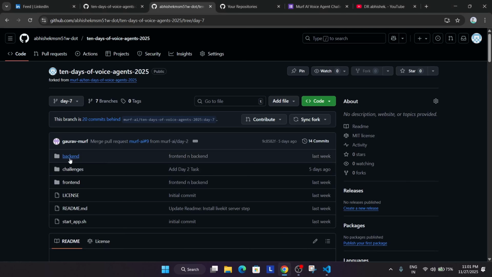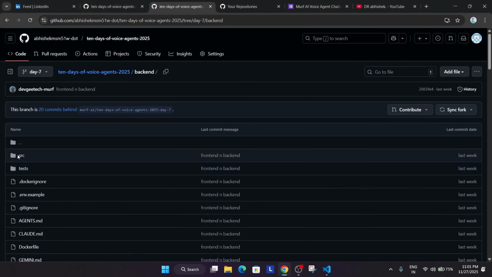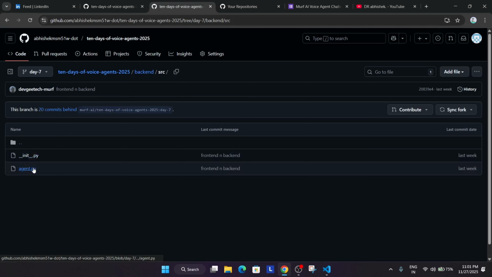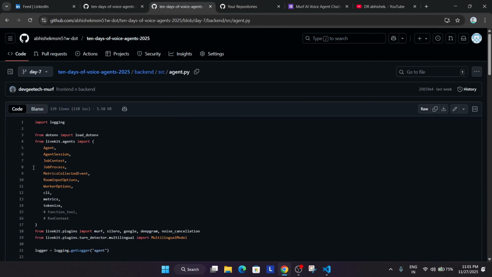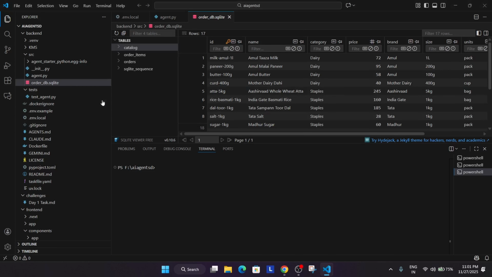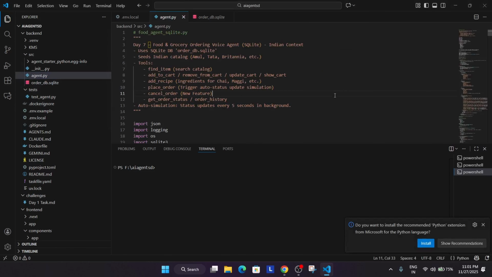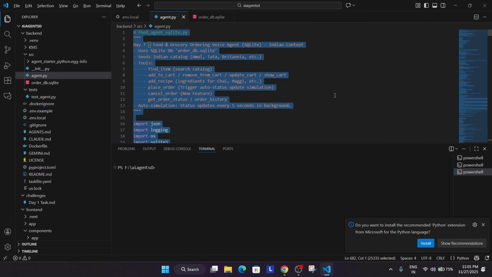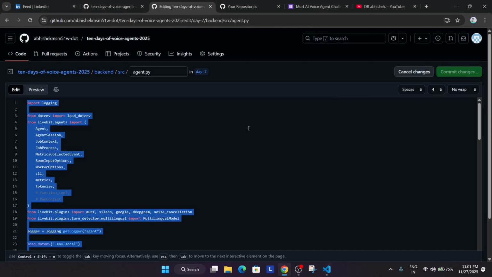First of all, let's come to the backend folder in GitHub and then src, and here you can see agent.py. Open it and click on this pencil icon. Now come to your file in VS Code which you have modified. Here you can see agent.py. Just copy the entire content, Control A, Control C, and paste it here to update it.